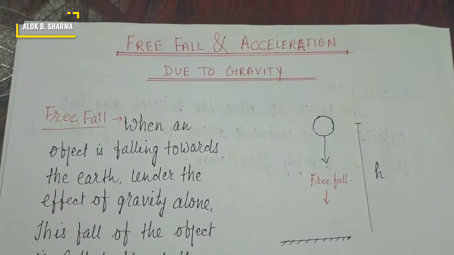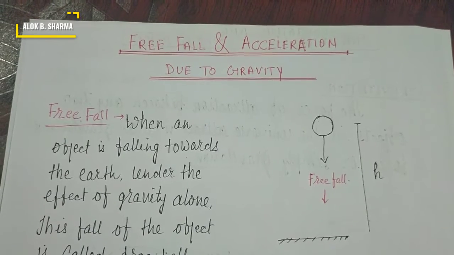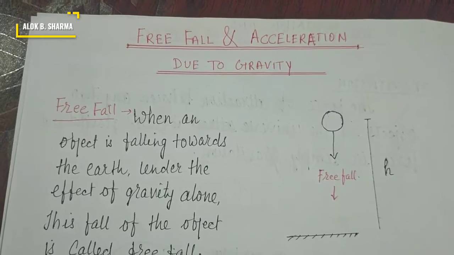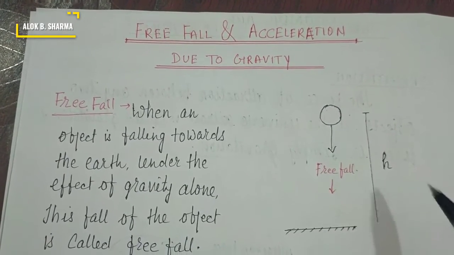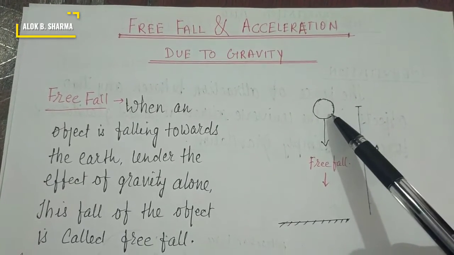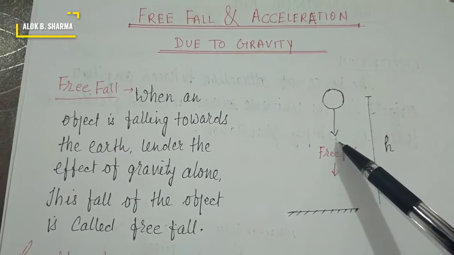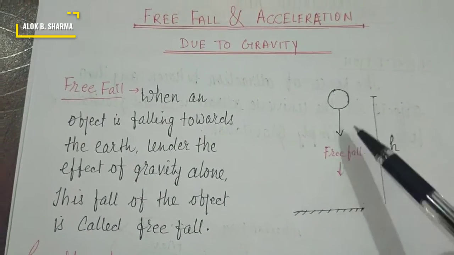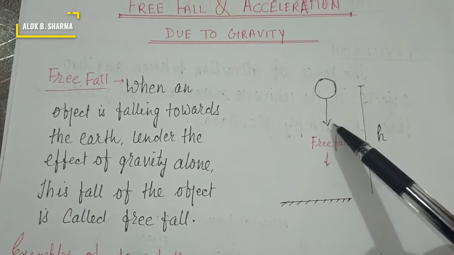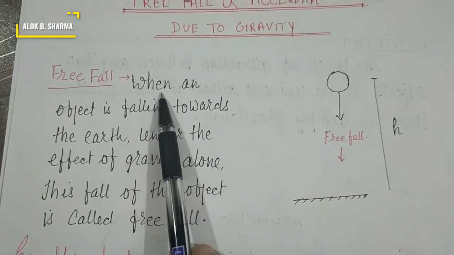Now, free fall and acceleration due to gravity. It is well known that when an object is released from a certain height, it will start falling towards the earth. So when we take an object up to a certain height and release it there, it starts falling towards the earth under the effect of gravity. This is called free fall. When the object is falling towards the earth under the effect of gravity only, the fall of that object is called free fall. So see what is written here.